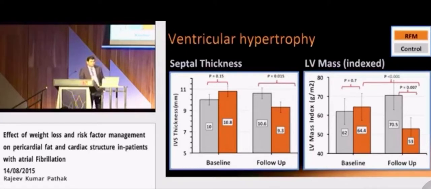This slide shows the effect of risk factor management on ventricular structure. We see at baseline both the groups had high septal thickness. Risk factor management led to a beneficial structural remodeling, and we saw a regression of ventricular septal thickness. When we looked at cardiac MRI, there was a reduction in left ventricular mass index.